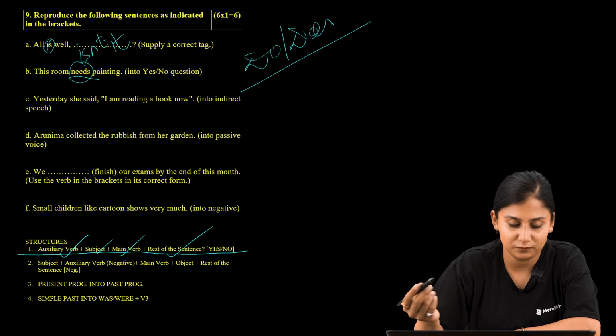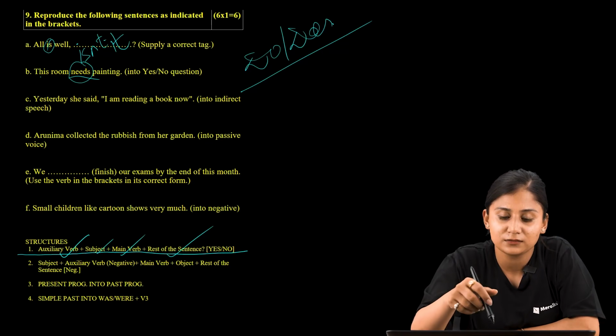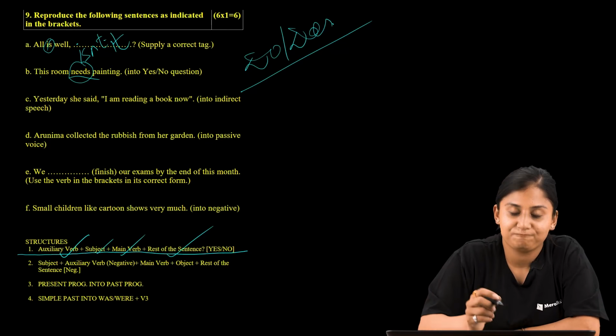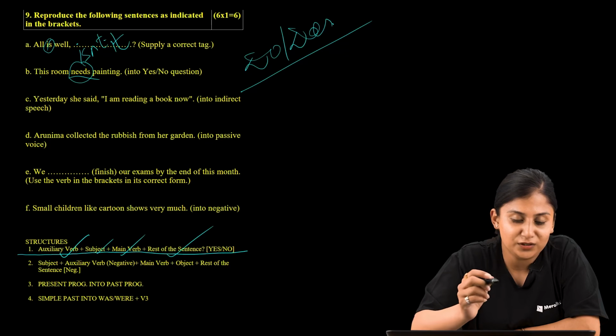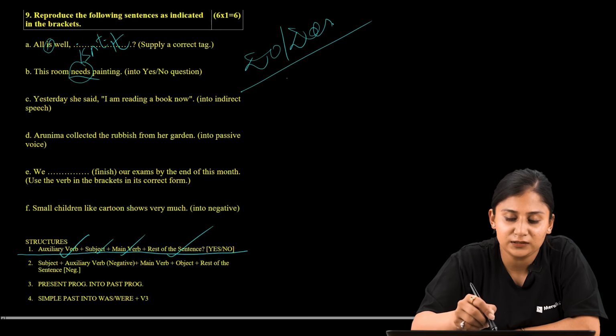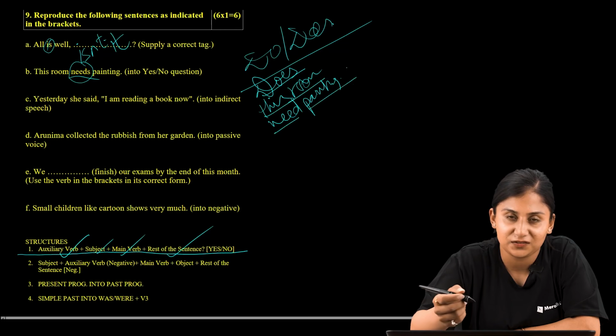So yeah, did you guys give a try? So yeah, so now, based on the verb, what would be the auxiliary verb over here? So does, subject is this room, does this room need painting? Does is the auxiliary verb over here, this room is the subject, need is the main verb, painting is the rest of the sentence or the object, and then the question mark.